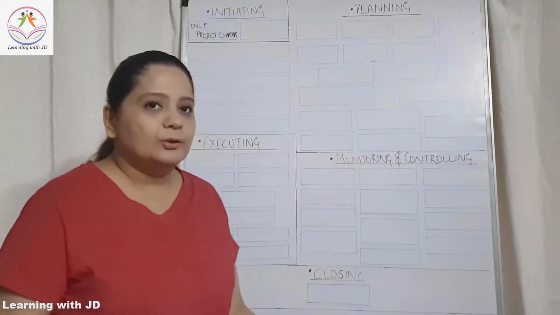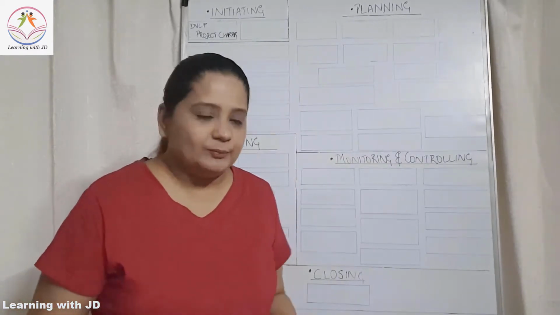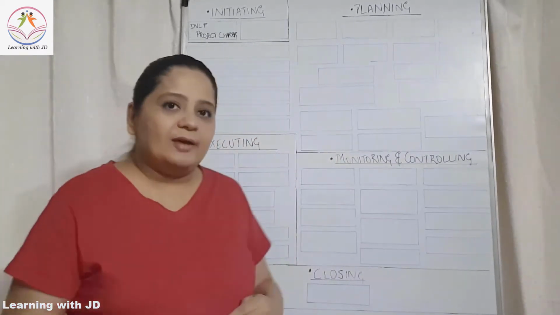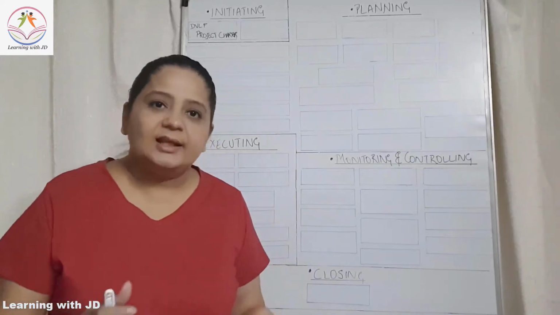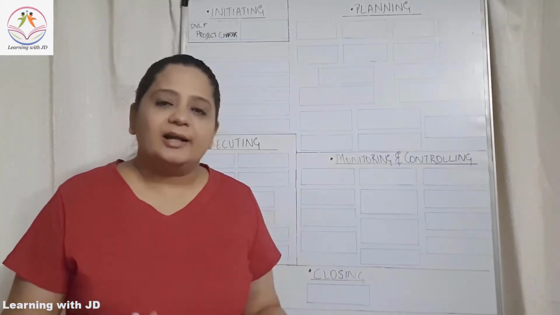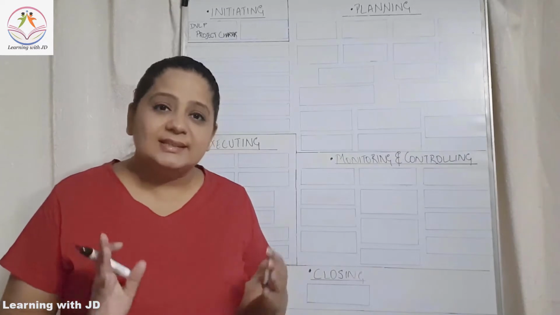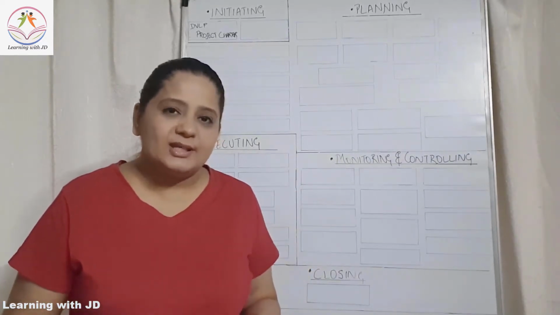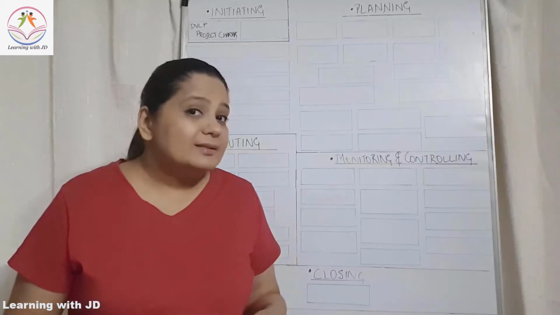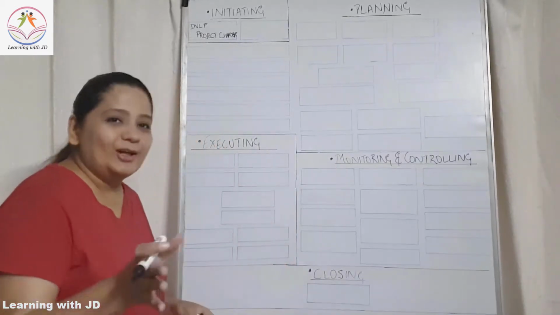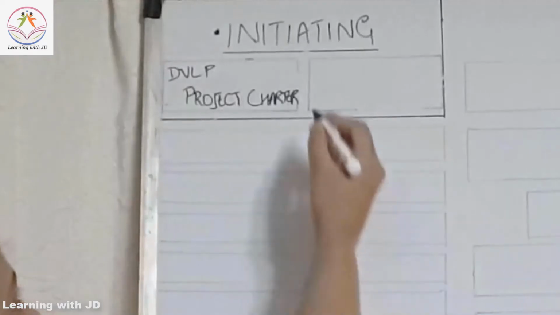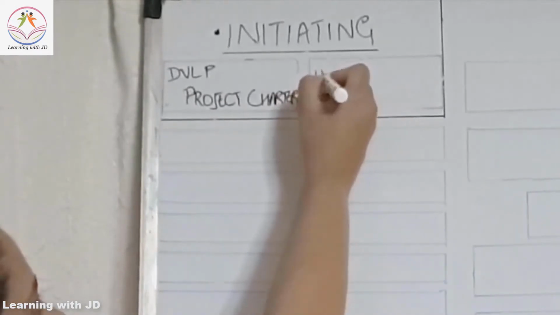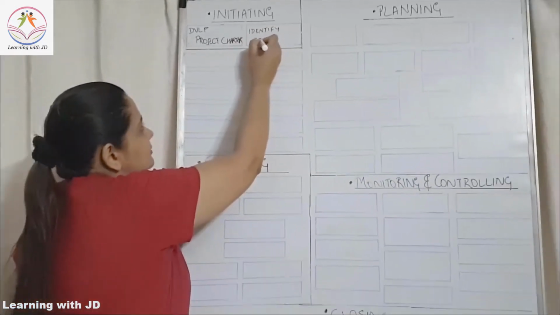So this is how you will work in your real life scenario. Now after you have created the project charter, we said that we have to identify stakeholders. Now this is the second process of initiating, and the first process of the stakeholder knowledge area. So we say we identify stakeholders.